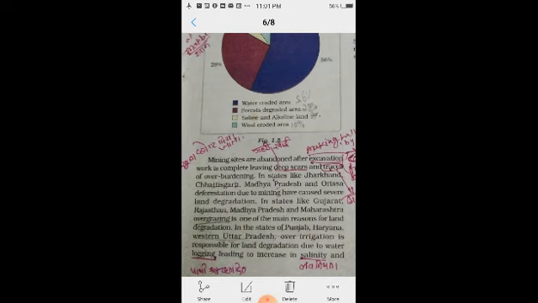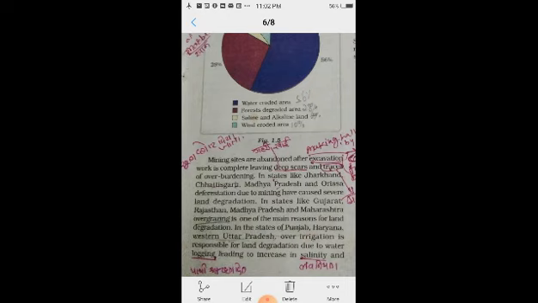In states like Gujarat, Rajasthan, Madhya Pradesh and Maharashtra, overgrazing is one of the main reasons for land degradation. What is the main reason behind it? Overgrazing.